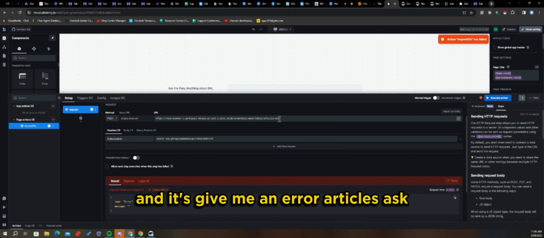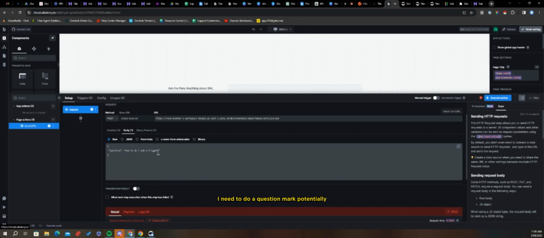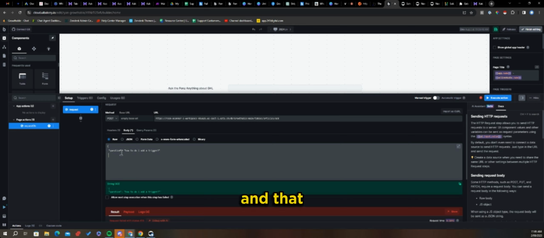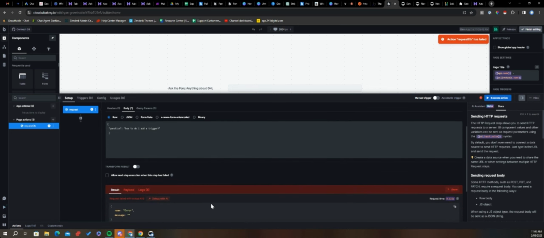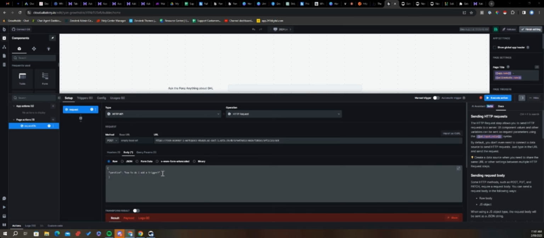And it's giving me an error. Articles ask. Let me have a look at the body. I need to do a question mark potentially. Happy with that. Execute action. Error. Am I happy with that body? Yes.